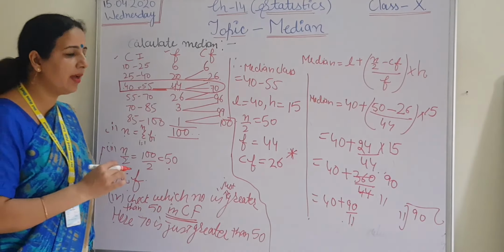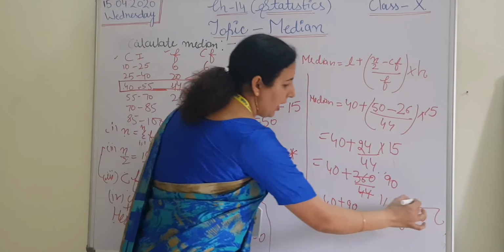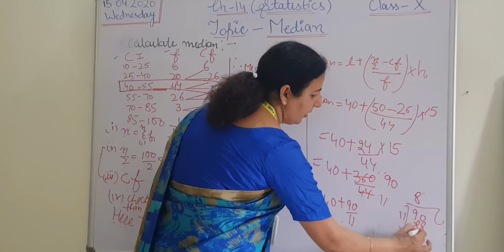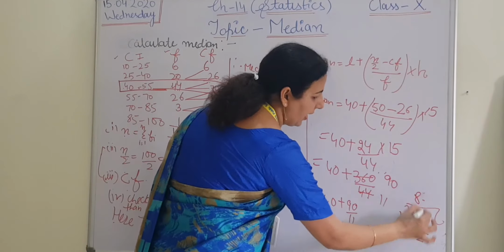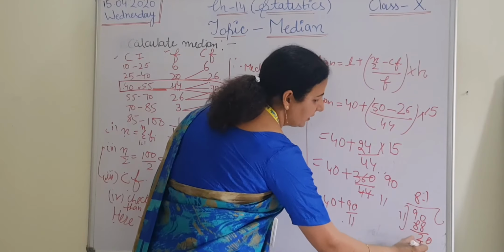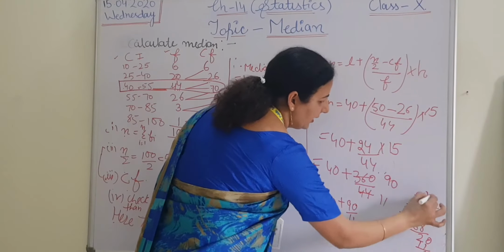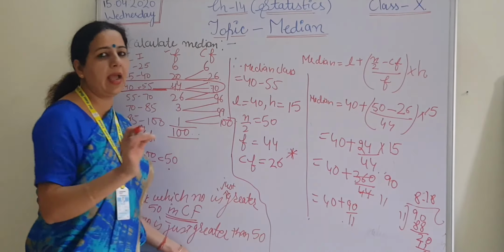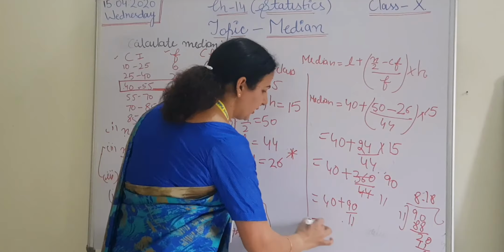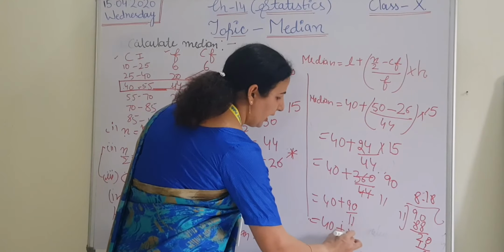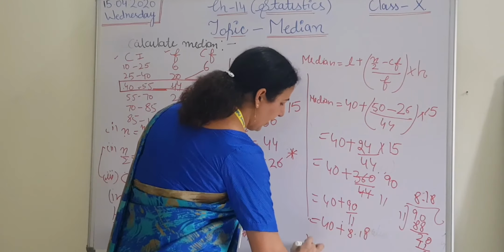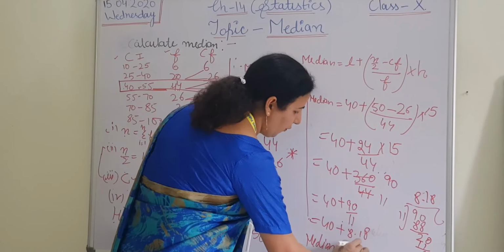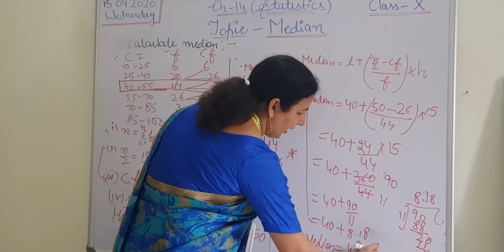Now we have to divide by 11. 11 8s are 88. Remainder is 2. Let me take the help of decimals. 11 1s are 11. 90, then 8s are 88 and so on. So I have taken the approximate value till 2 decimals. 40 plus 8.18. When you add these two numbers, your answer will be 48.18, and this is the approximate value.